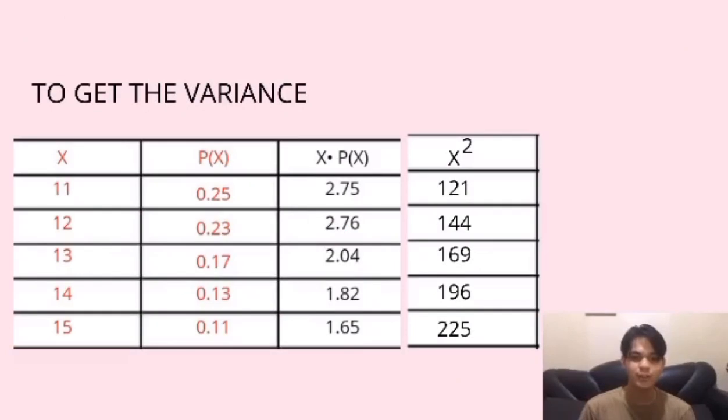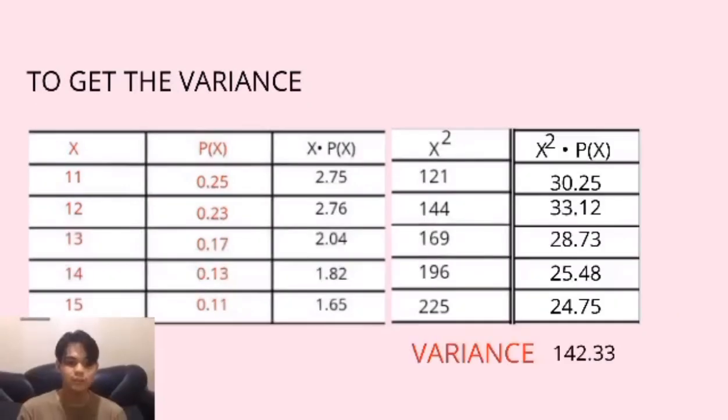To get the variance, we need to add two columns. The first column has a guide of x squared. The first one is 11 squared, it will give us 121. The second one is 12 squared, it will give us 144. The next one is 13 squared, it will give us 169. The next is 14 squared, it will give us 196. And the last is 15 squared, it will give us 225.